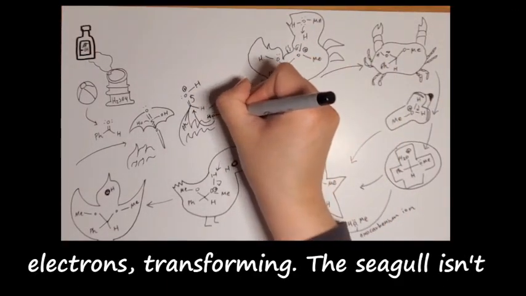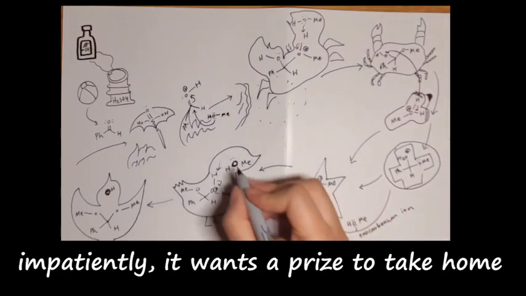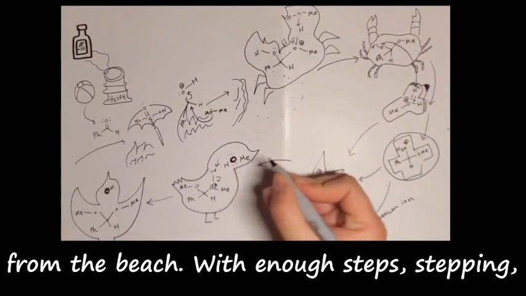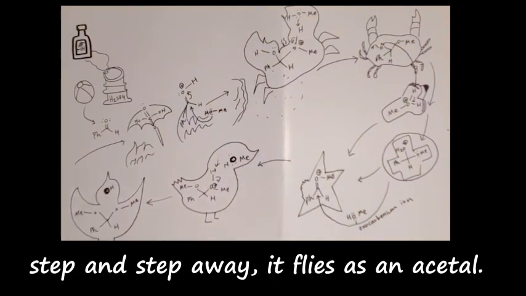The seagull isn't happy with its carbocation. Moving about impatiently, it wants a prize to take home from the beach. With enough steps, step and step away, it flies as an acetal.